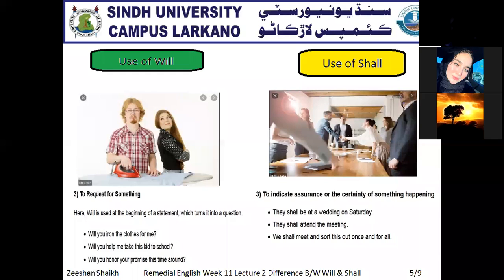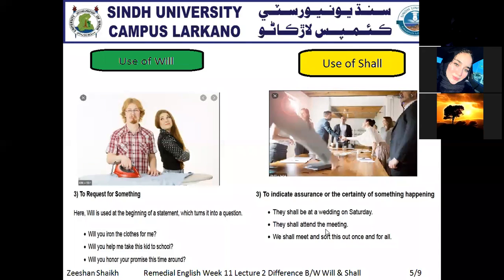So that's why we use will to request someone for something, clear. But whereas if you see the example of shall, we use shall to indicate the assurance or the certainty of something happening. Now if you see from this picture, a girl is shaking hands with a male person.